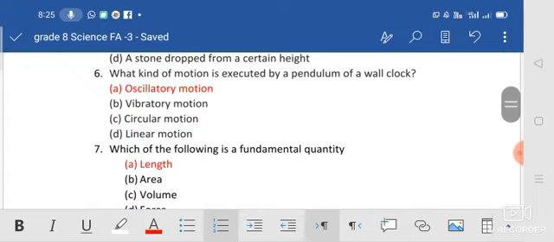What kind of motion is executed by the pendulum of a wall clock? Oscillatory motion, vibratory motion, circular motion, linear motion. Just think, this question is related to the previous one. Okay, the same concept but the question is different. So option A, oscillatory motion, is the right answer.